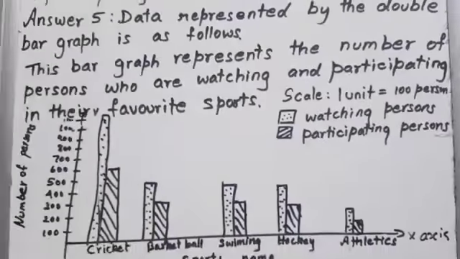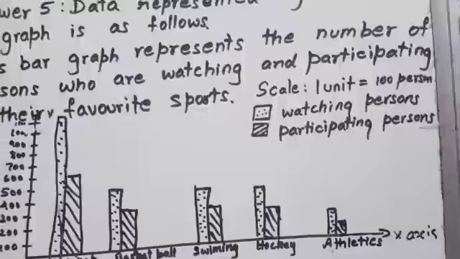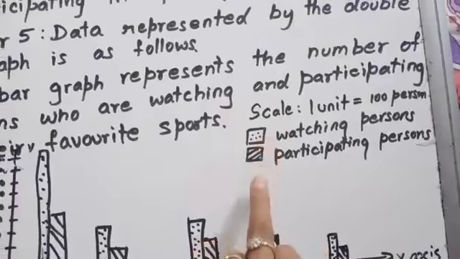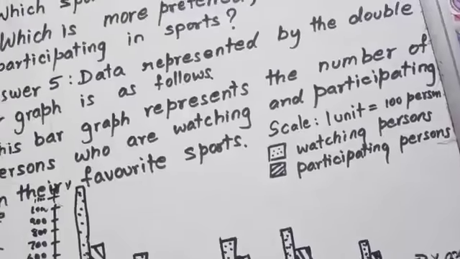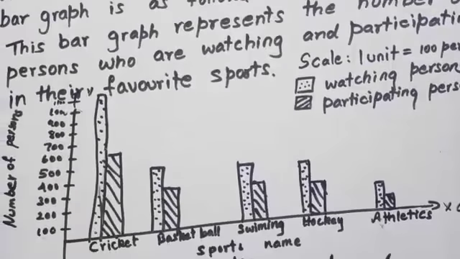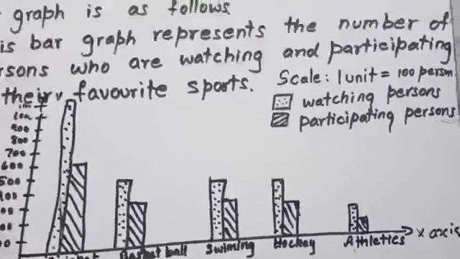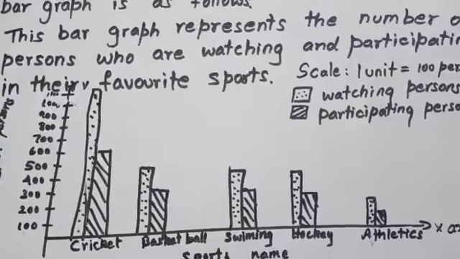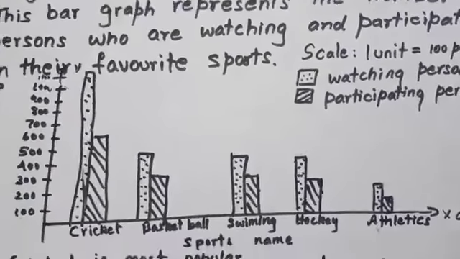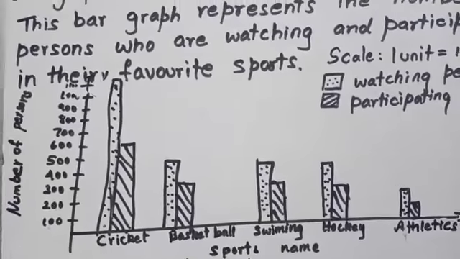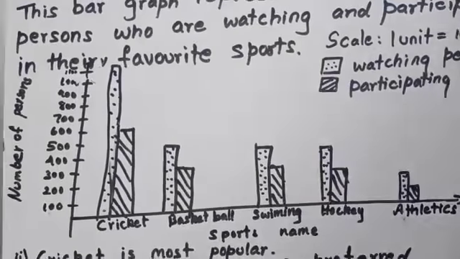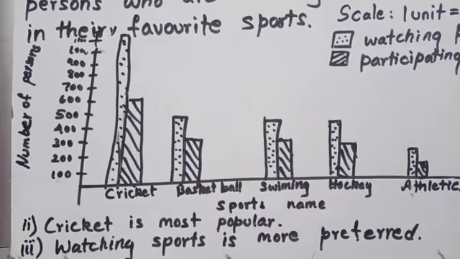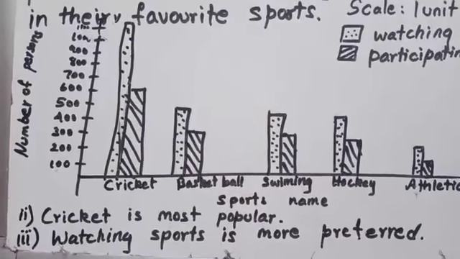Before that, once again you have to check whether the scale is there, whether the index is there, what we have used. For that we have to draw it. Then the x-axis is named sports name, and the y-axis is named number of persons. So now your graph is ready. But my dear students, we have not written the title. If we write the title, then only your double bar graph becomes complete.